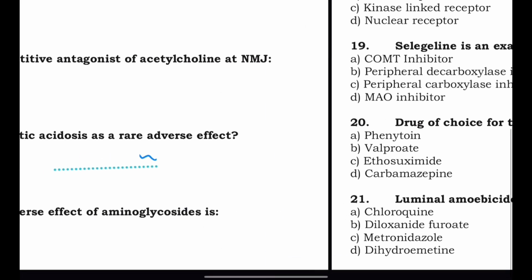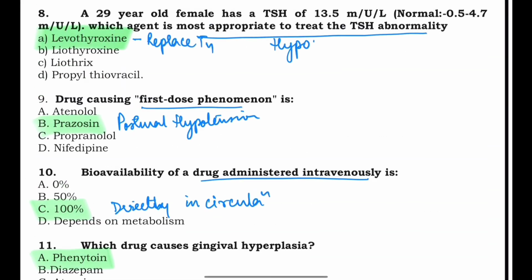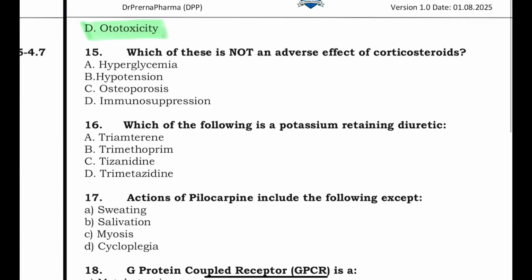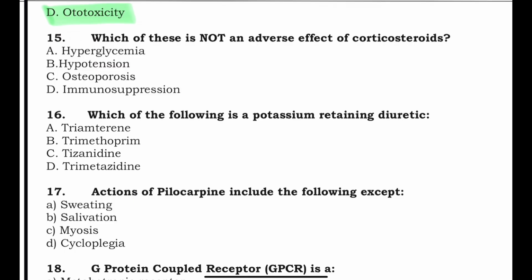So the most common adverse effect: hepatotoxicity, hypoglycemia, neutropenia, no, none of these. It basically causes ototoxicity. Ototoxicity is the adverse effect of aminoglycosides. Next question: which of these is not an adverse effect of corticosteroids? Remember this: hyperglycemia, hypertension, osteoporosis, immunosuppression. Corticosteroids cause osteoporosis and cause immunosuppression.